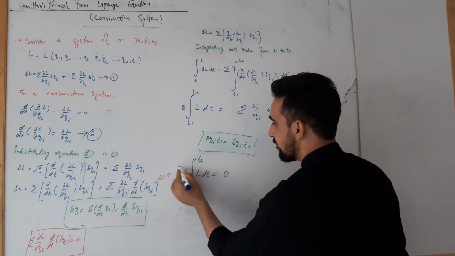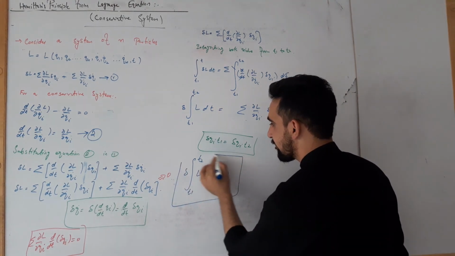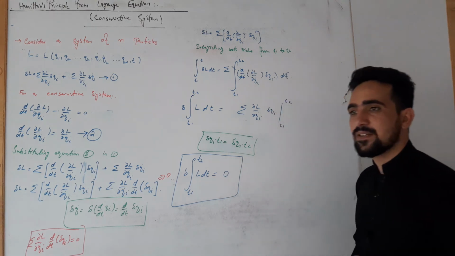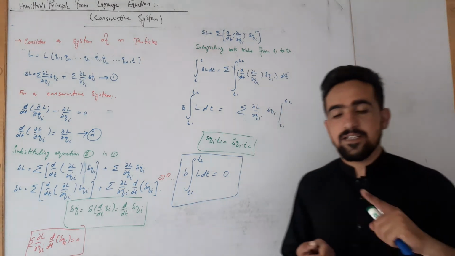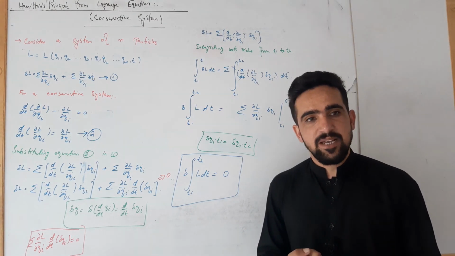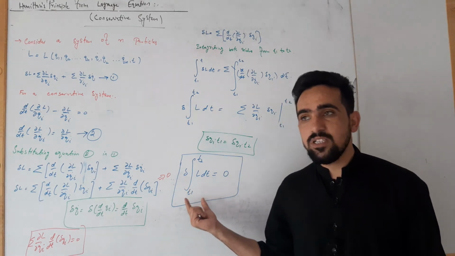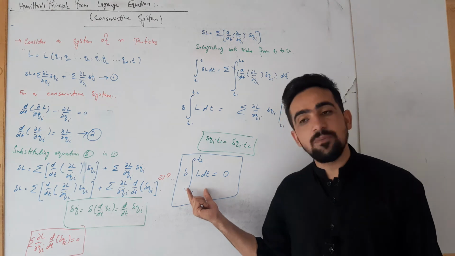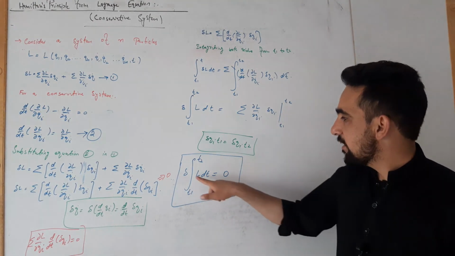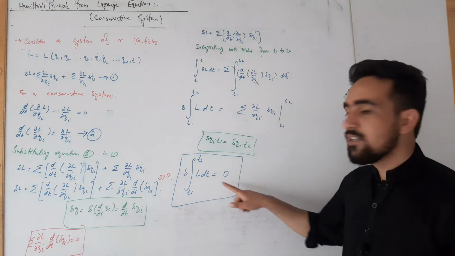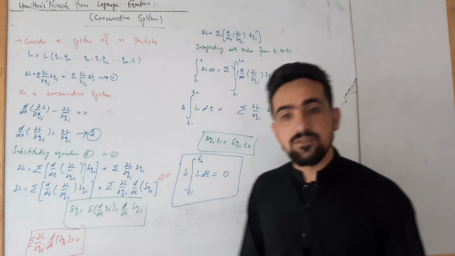And this is the Hamilton principle, which states that within a configuration space, the system will follow only that path which obeys this equation, that is, in which the integral of the Lagrangian from time t1 to t2 is stationary, equal to 0.